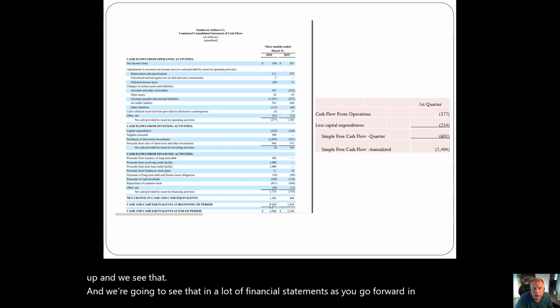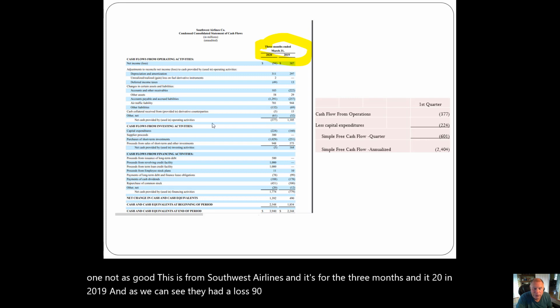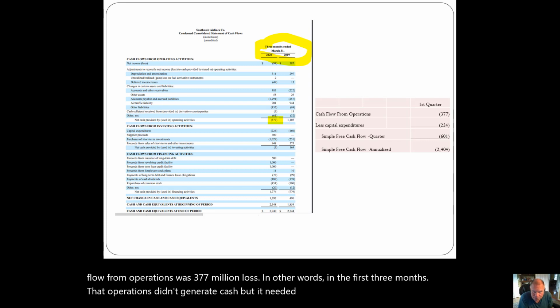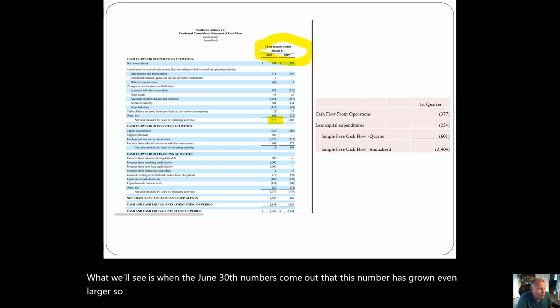Here's one, not as good. This is from Southwest Airlines, and it's for the 3 months ended 2019. And as we can see, they had a loss, 94, and their net cash flow from operations was a $377 million loss. In other words, in the first 3 months, operations didn't generate cash, but needed to use cash. Now, what we'll see is that when the June 30th numbers come out, this number has grown even larger. So we have that here. We put that right here.